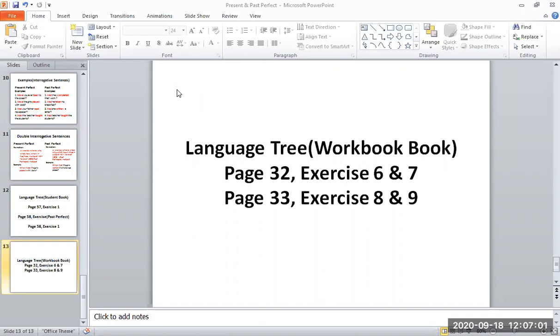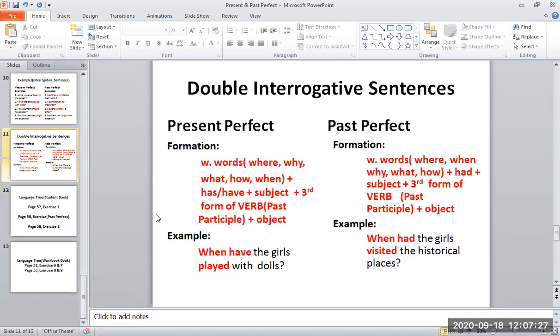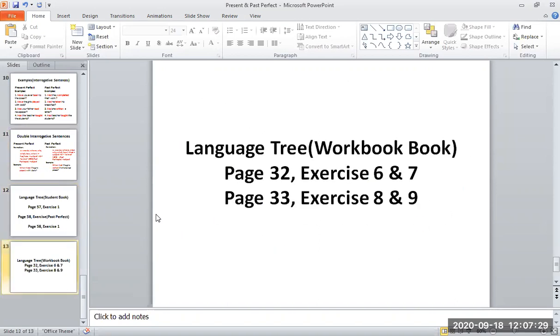Okay, I'm going to repeat sentence 7. After I had washed my clothes, comma, I hung them out to dry. Okay, so these were the exercises, page 32 and page 33.